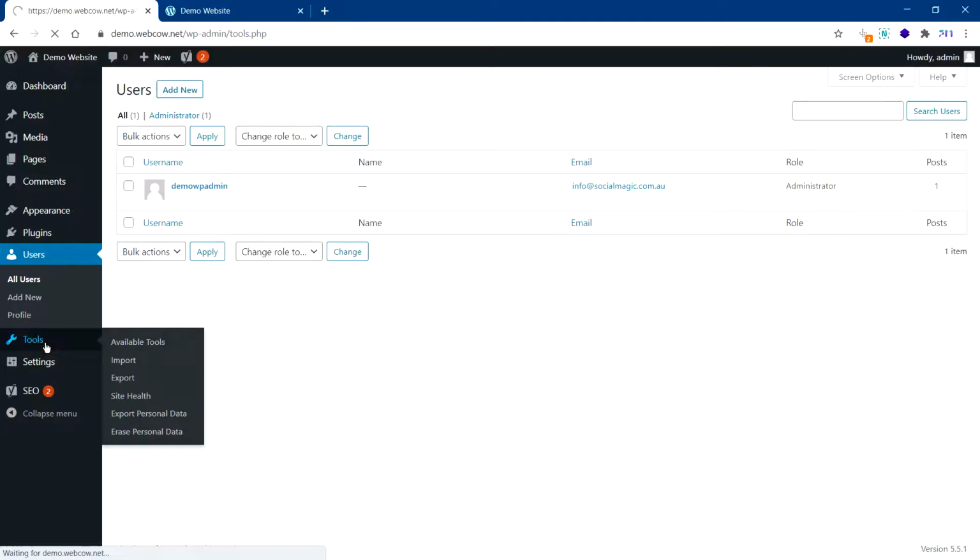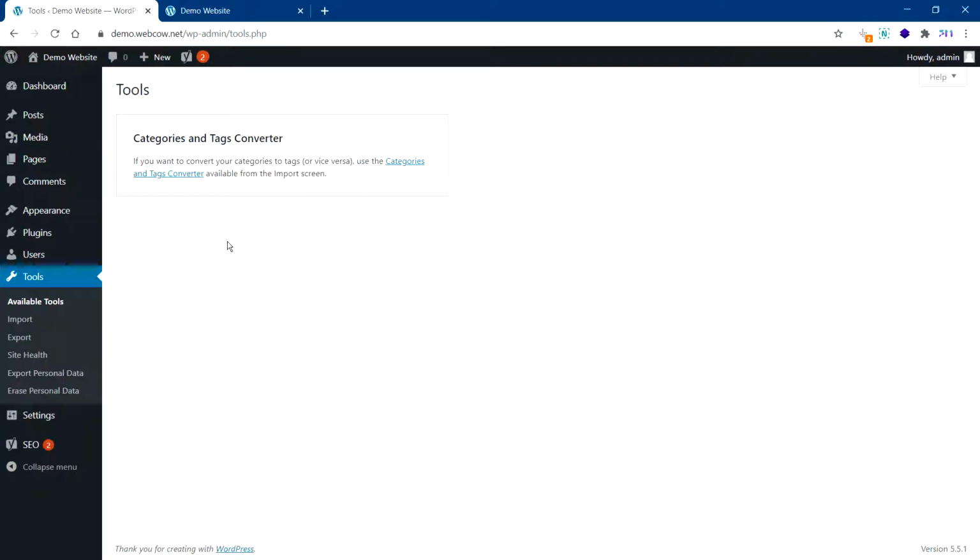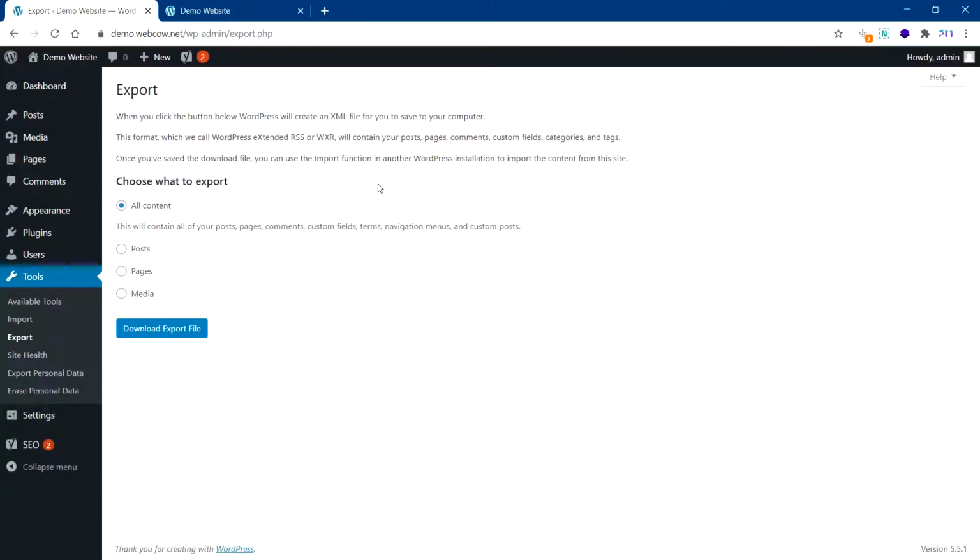Tools. The most important tool is export, if you want to make a backup. But this is a very generic, very basic export of an XML file, and it will be useful if you want to bring things back. It's not going to bring a lot of the configuration and the appearance of your website, but it's going to bring your posts, pages, and media content back, so you can at least copy your pages, your files, and your blogs, content-wise.